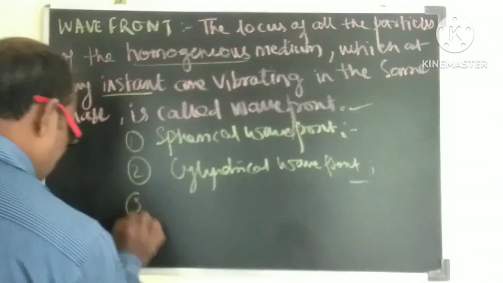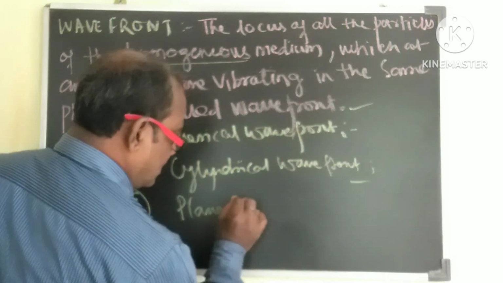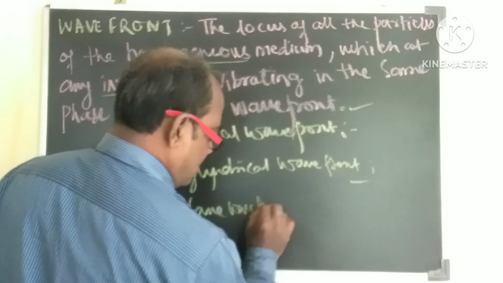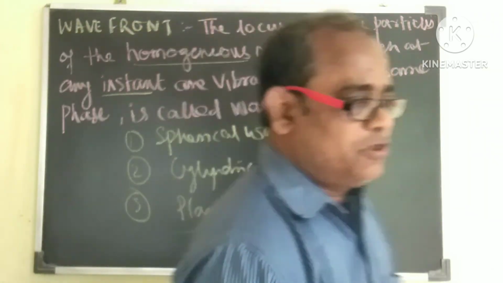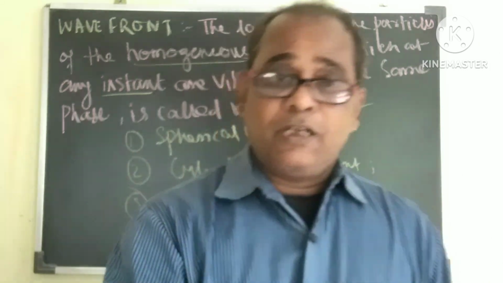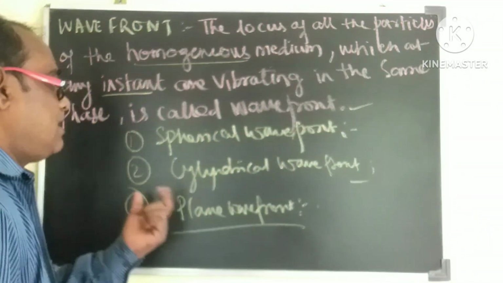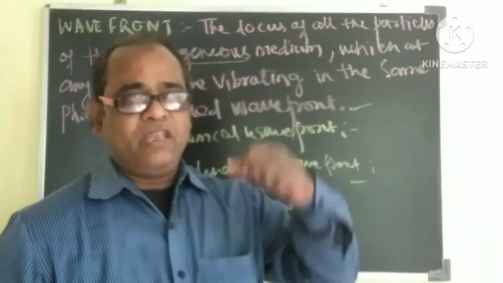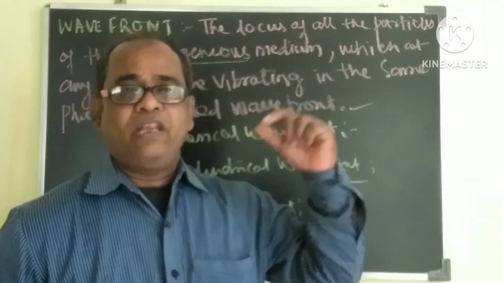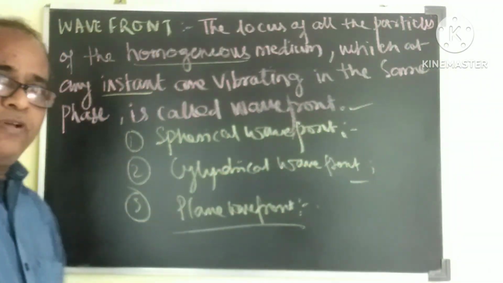And number 3 is a plane wavefront. This plane wavefront is due to maybe a spherical or a point source of light, or maybe a linear source of light, but it should be very far away, so as to get a plane wavefront.